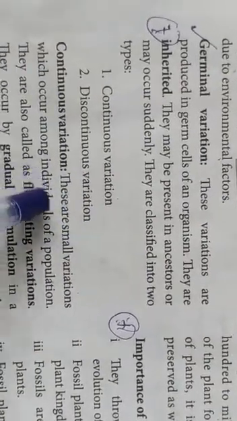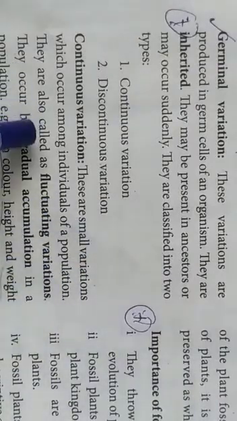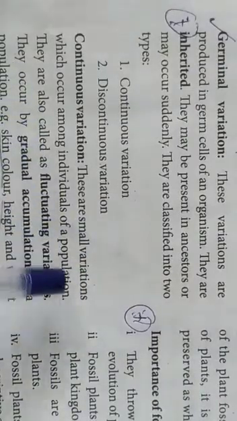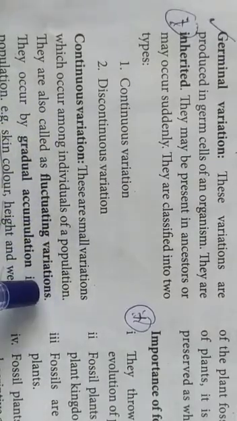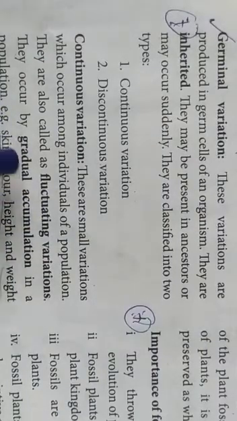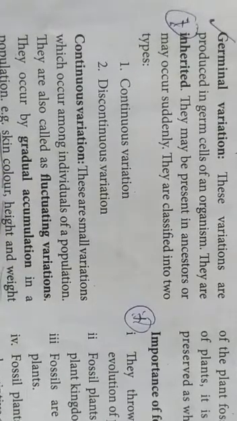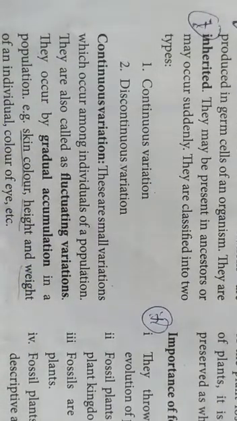In continuous variation, these are small variations which occur among individuals of a population. They are also called fluctuating variation, that is, changing. They occur by gradual accumulation in a population. Examples: skin color, height and weight of an individual, then color of eye, etc.